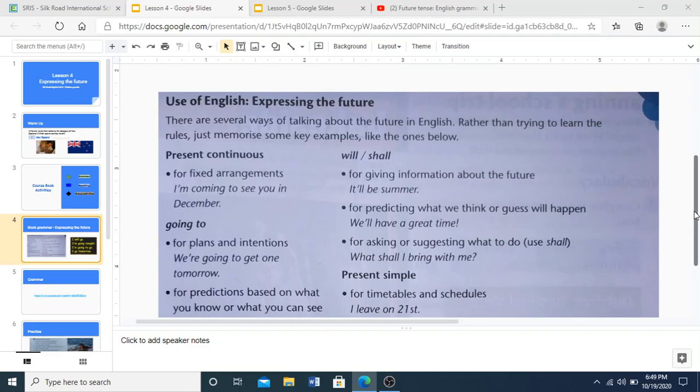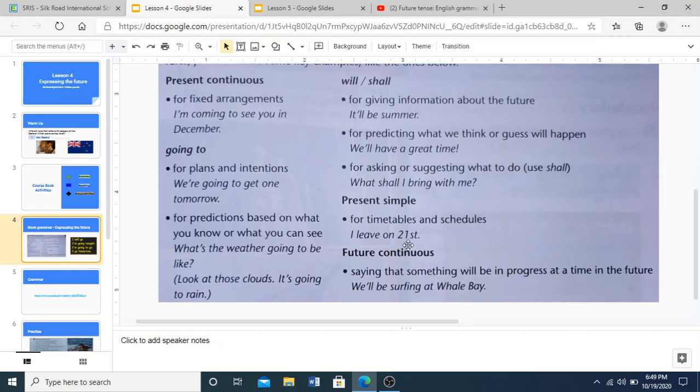And then there is the future continuous tense, used to say that something will be in progress at a time in the future. Example, we will be surfing at Whale Bay.